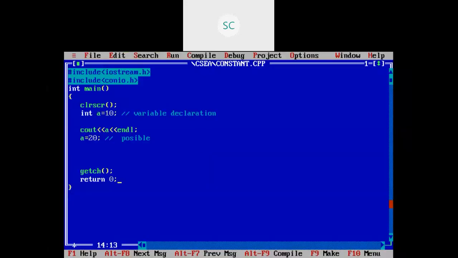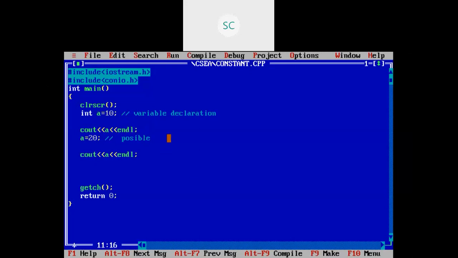See, here I have printed the a value, 10. Suppose I am going to print this a one more time. cout a. Here I am giving endl. What is this endl? We discussed this, right? After printing the a value, endl means the cursor will move to the next line, just like a new line character.